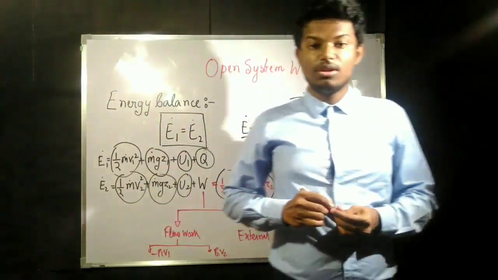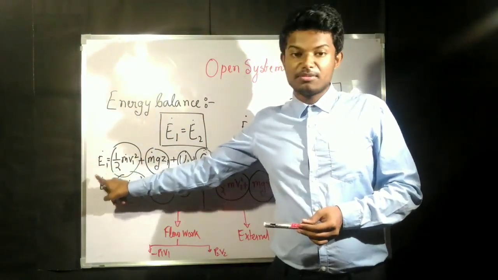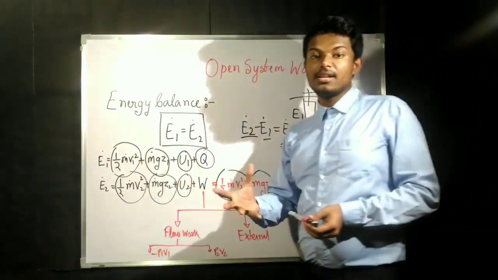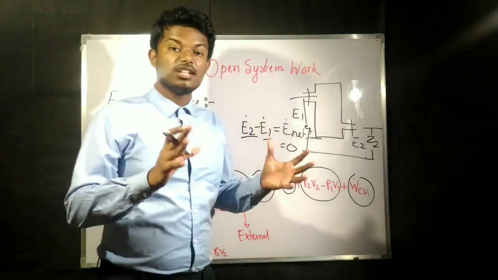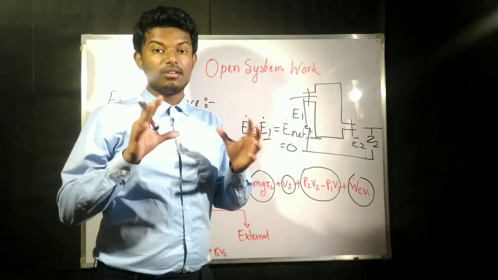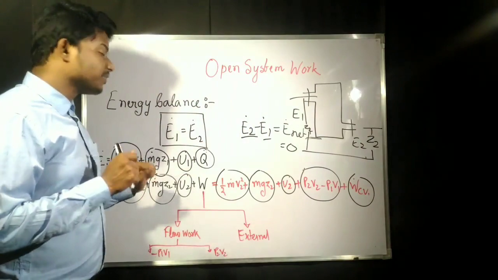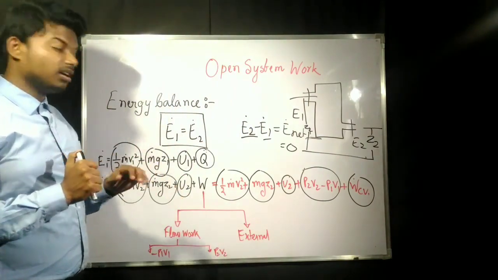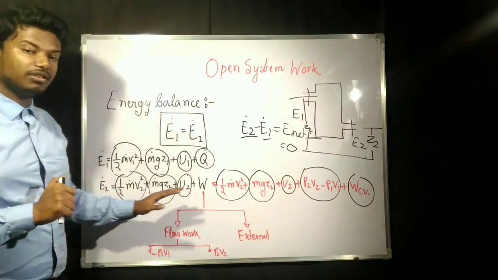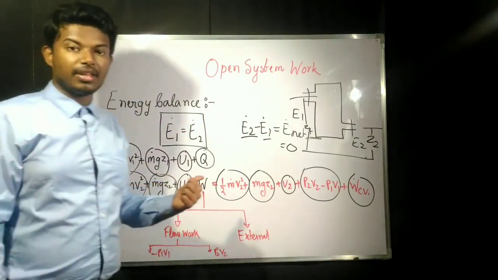Now in the next board, we will add up these two, so that E1 must be equal to E2. We will derive the first law equation for an open system. We have discussed the first law equation for a closed system, and now we will derive the equation for this one. In the next board we will equate E1 and E2 and derive an expression.